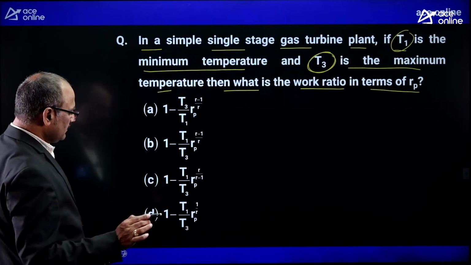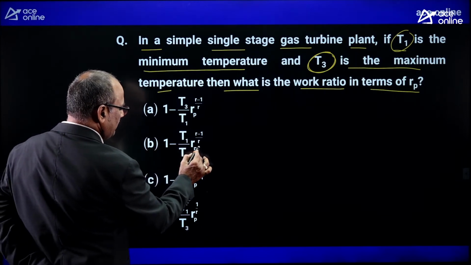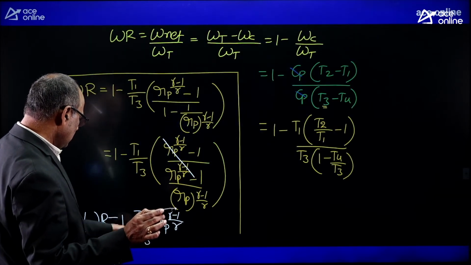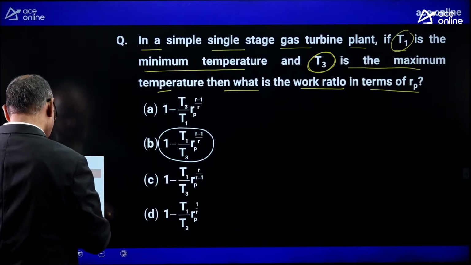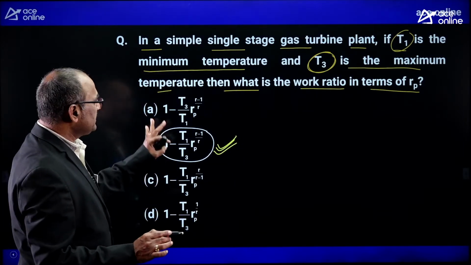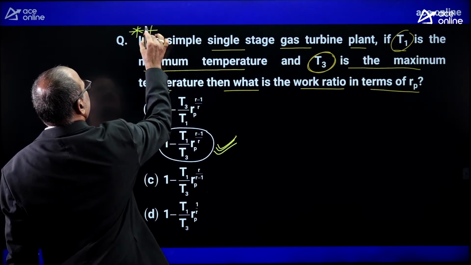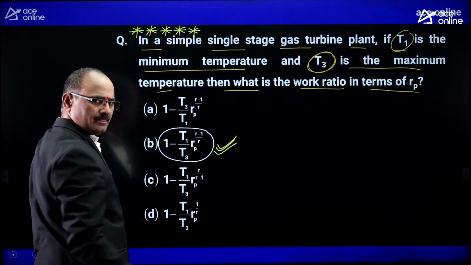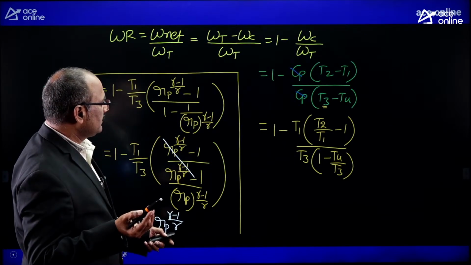Look at the options. Look at the option: 1 minus T1 by T3 Rp power gamma minus 1 by gamma. Once again, let us go back to that one. 1 minus T1 by T3 Rp power gamma minus 1 by gamma. Yes. Option B is absolutely correct. Okay. This is a very important question. This is a 5-star question, most expected for competitive exams. Shall I move to the next one? Yes. Look at the next question.